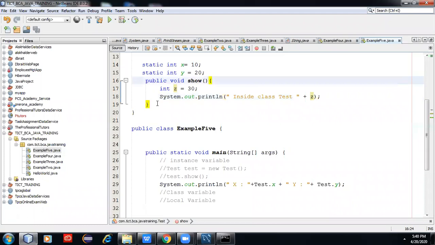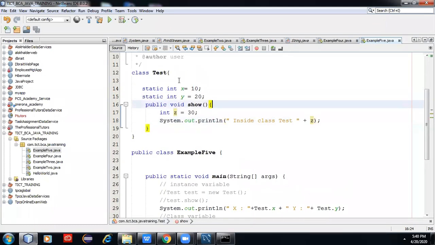The moment control is going outside of this show method, its life is gone. So it is very temporary. It is called local. Its lifespan is only inside the method. That is the reason it's called local variable. If we create 100 objects of the test, it will create the alias of x and y for 100 objects.